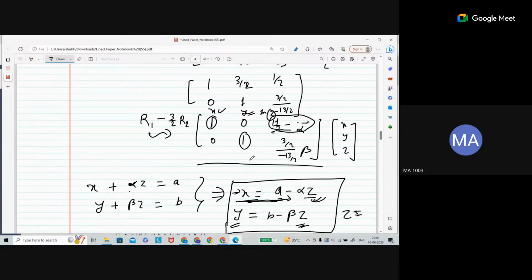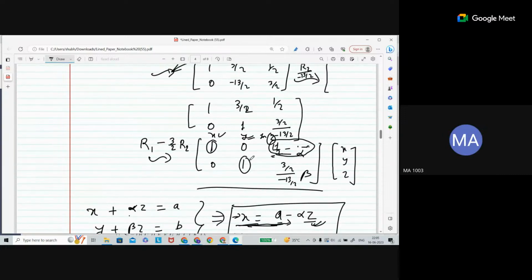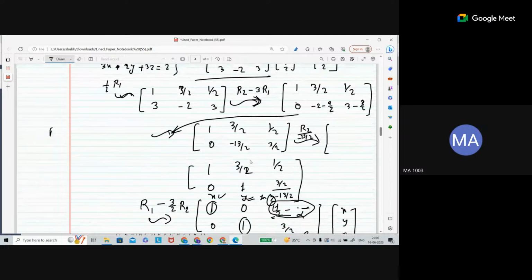If the system has a unique solution, then in that case Z should be dependent. If you change your coefficient matrix into reduced row echelon form, it could be the identity matrix. Suppose this is your system of linear equations and this is your matrix. When you convert this matrix into reduced row echelon form, you get the identity matrix: 1 0 0, 0 1 0, 0 0 1.